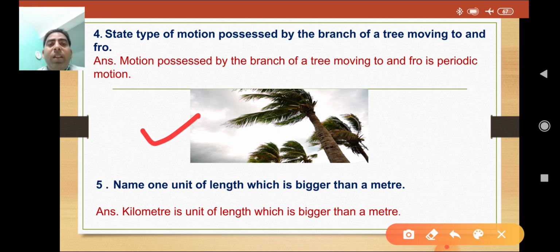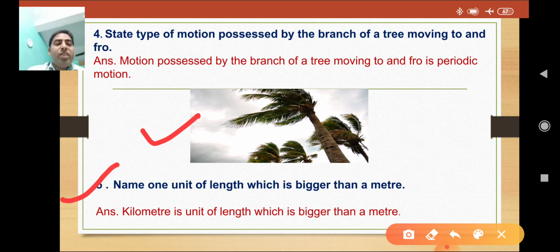Now next question is, name one unit of length which is bigger than the meter. Just now I said that if we have to measure the distance between two towns, then it is called kilometer.